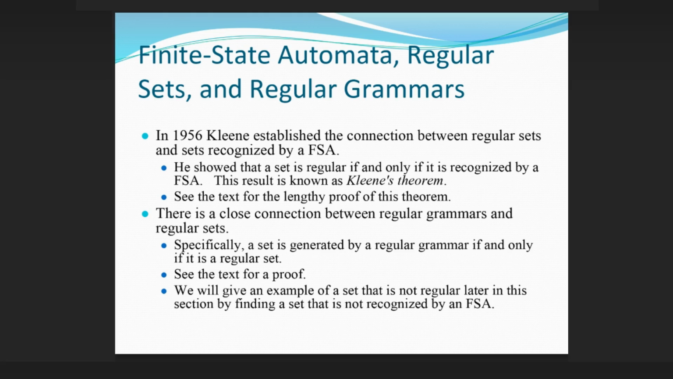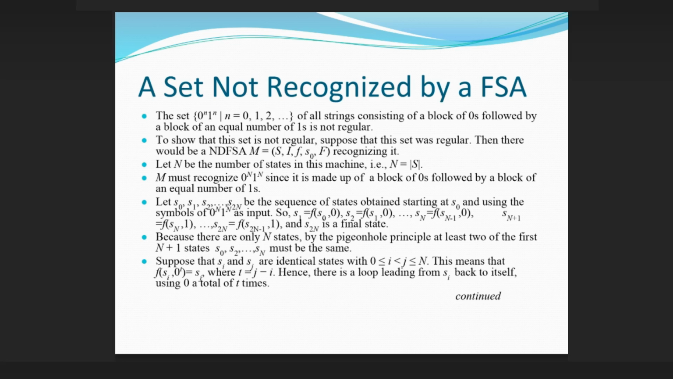We will give an example of a set that is not regular later in this section by finding a set that is not recognized by an FSA. A set not recognized by an FSA: the set {0^n 1^n | n = 0, 1, 2, ...} of all strings consisting of a block of zeros followed by a block of an equal number of ones is not regular. To show that this set is not regular, suppose that it was regular.